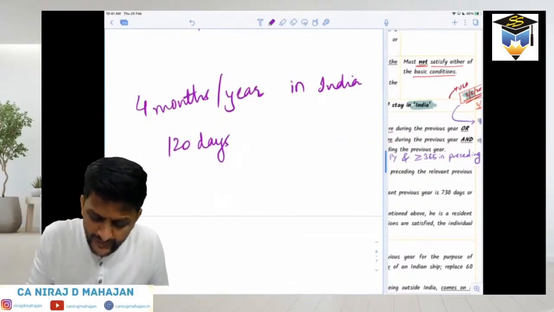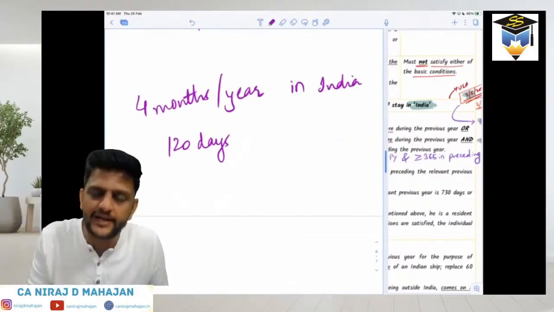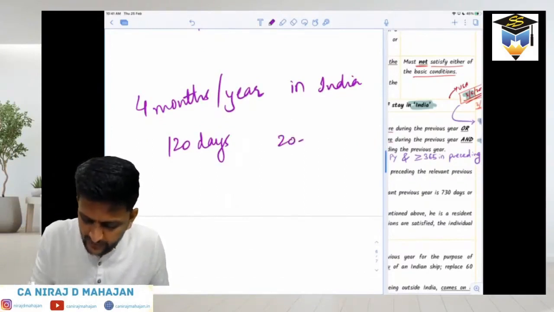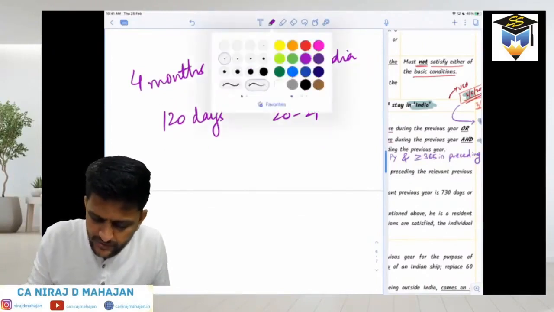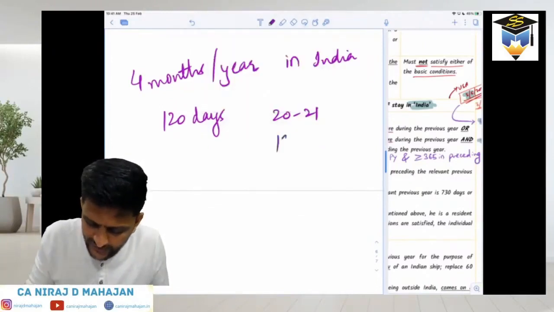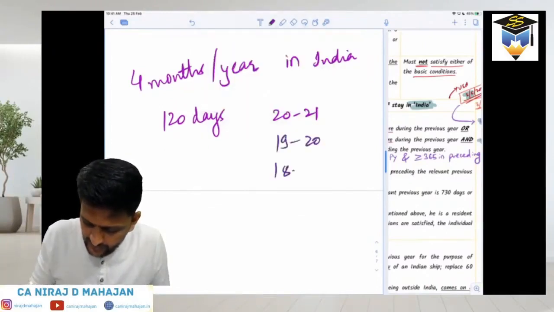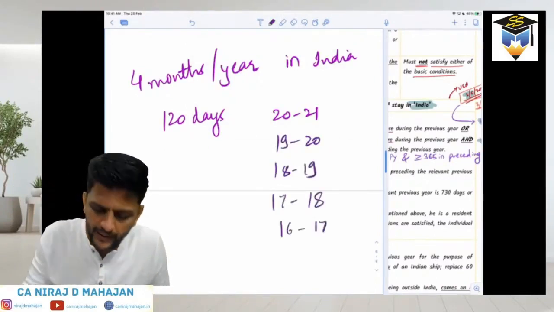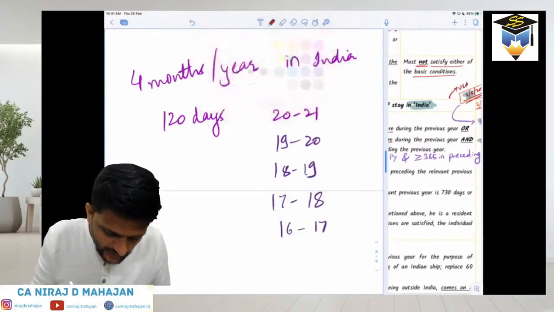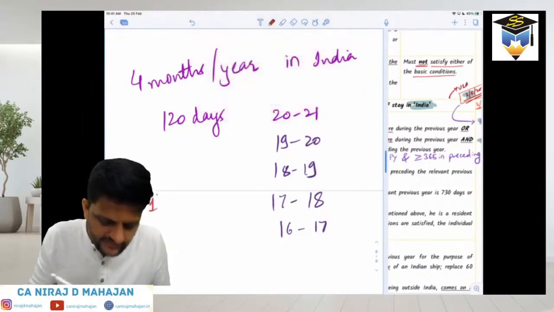Okay. So 120 days. Now pay attention. 120 days in India in PY 2021. Okay, I'm saying that is happening since the last 5-10 years. Now please pay attention. 2021. Then we have 1920, 1819, 1718, and 1617. Again for the sake of example. Now please tell me, bachcho, whether basic condition number 1 is satisfied or not satisfied.